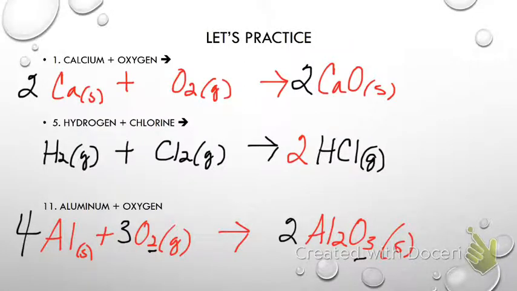Do you use the octet rule to find the subscripts? Do I use the octet rule? Yeah, more or less. We know that aluminum becomes a +3 when it becomes an ion, and we know oxygen becomes a -2. So I bounce my charges like we did last unit.